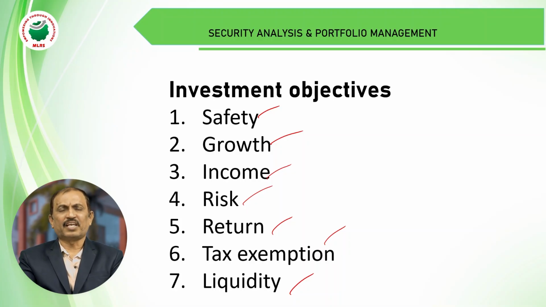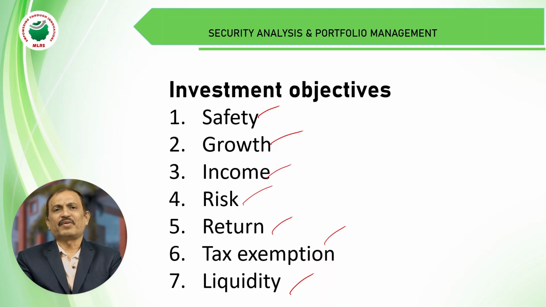The first objective is safety. Every investor will expect safety for his investment. This safety gives us security for our return as well as our total investment amount. This is one of the important objectives. Next one is growth. Every investor will expect the company's development to be very high, the returns also very high, and the investment to carry a guarantee. Every investor expects growth. This growth differs from one company to another. This is also one of the important objectives.